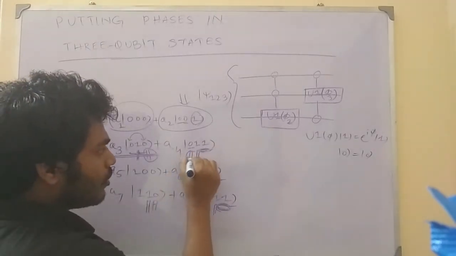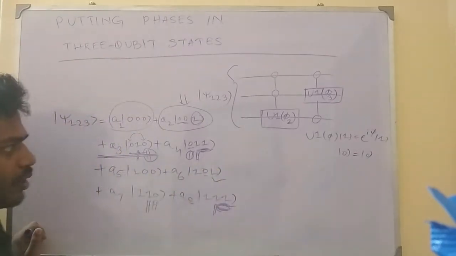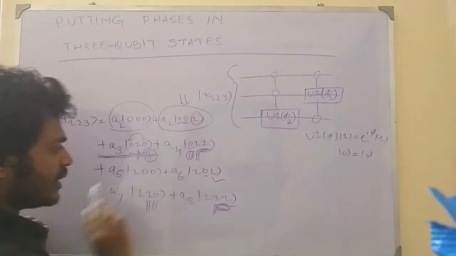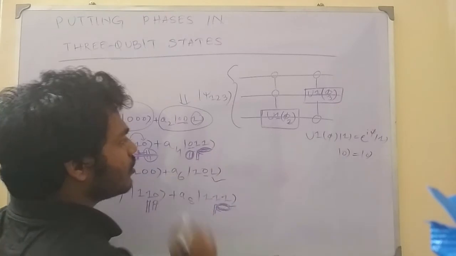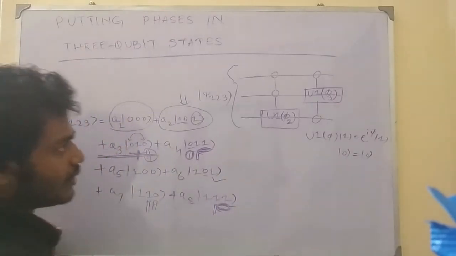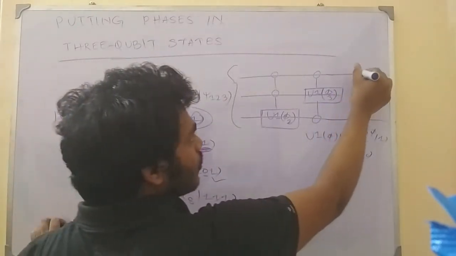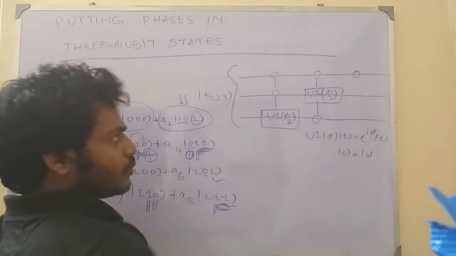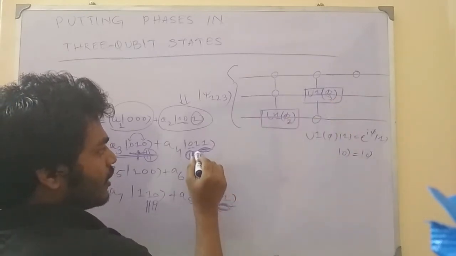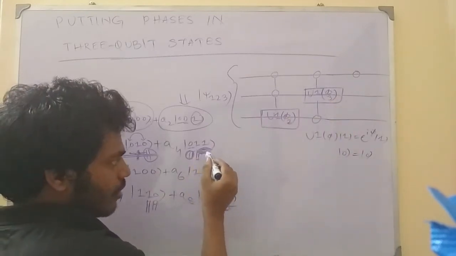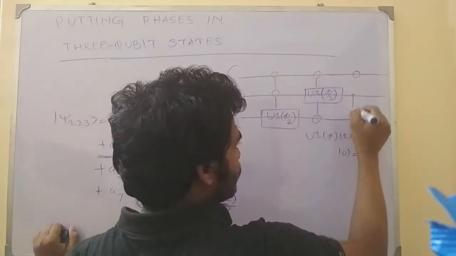We will take the help of the first qubit because it's 0 here, and there is no position where the first qubit is 0 and the others are 1. Okay, there is no position. So we will take the 0 as the control and the second 1 as the control phase gate. So we can have the first qubit as the control. This will be an anti-control. When this is 0, then it will be operated. And we can take any of the two qubits as the control phase, from here to here, or maybe from here to here.